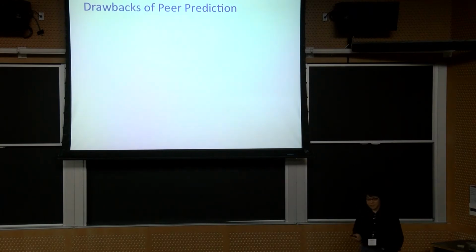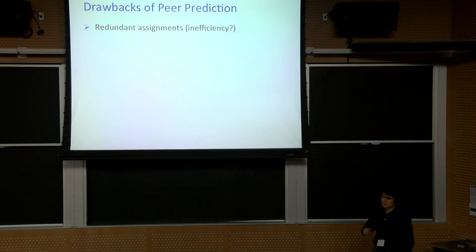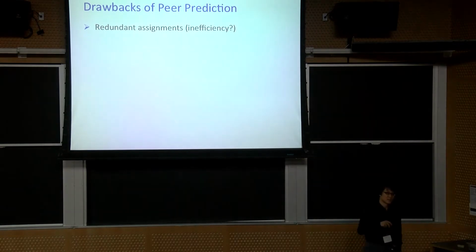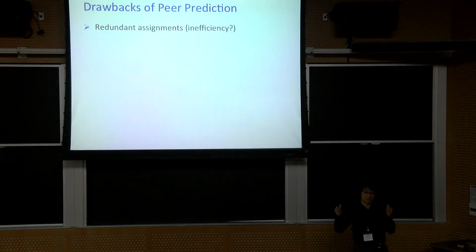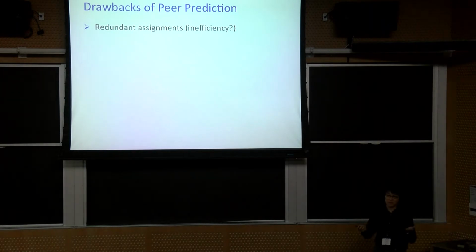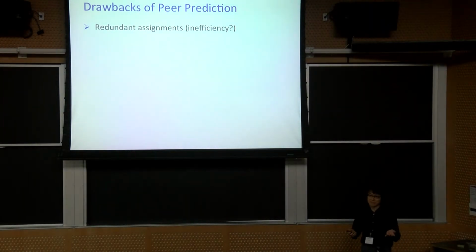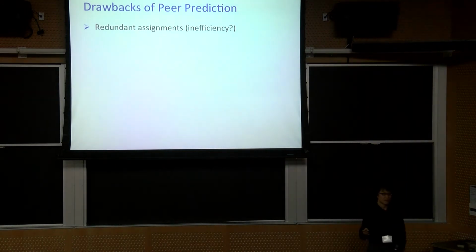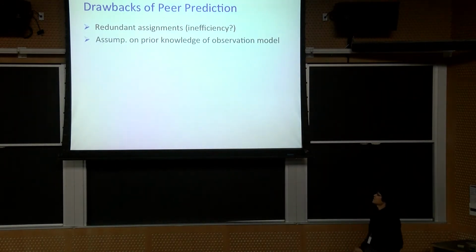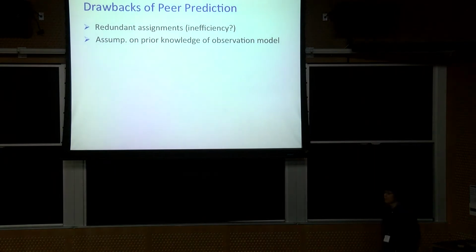With all this goodness, peer prediction certainly has drawbacks. First of all, this elicitation mechanism introduces redundant assignment, because you're sending each task to at least two people to get a redundant copy. In a machine learning application, that means your labeling budget is immediately reduced to at most half. That remains a concern.